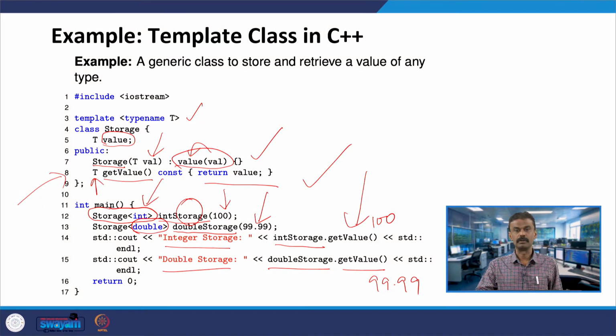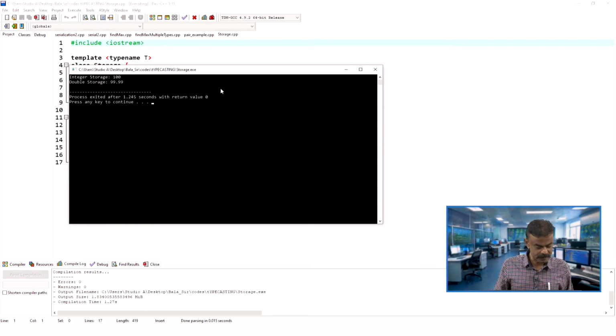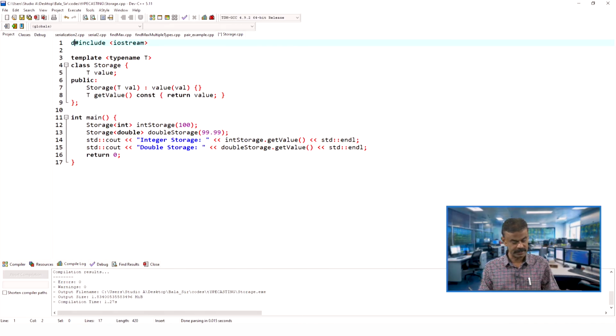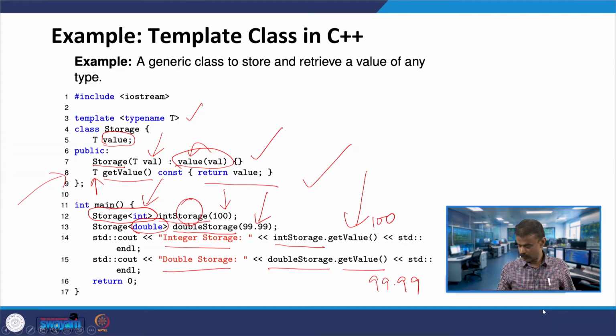When we run the code, we will go to C++, the same example we took. When I compile and run, here you can see for integer storage you are getting the output 100 and for double storage you are getting the output 99.99. Just press the key and we are going. Yes, you have passed 100 and 99.99, so you are getting the output. Now you have another example, for class. You have understood the one we took for function, and this one we are taking for the class. I hope you understood.